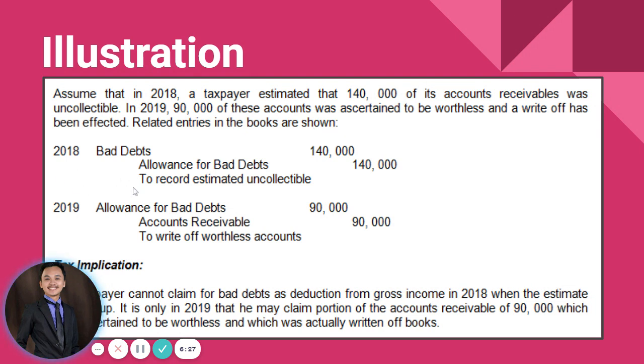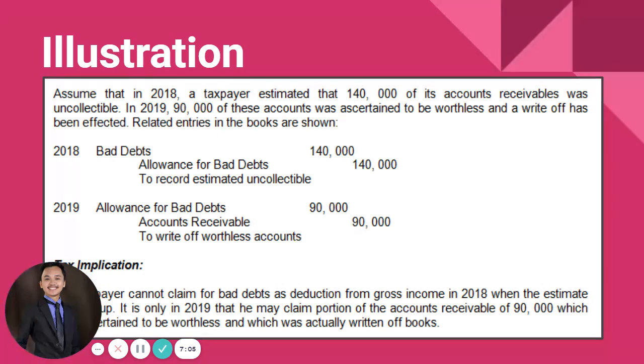So in 2018, there is an entry debit to bad debts and credit to allowance for doubtful accounts or bad debts for 140,000 to establish your estimated uncollectible. And then in 2019, 90,000 of your allowance for bad debts was actually considered as worthless. So you write it off. So the entry, you're writing off your worthless account: debit allowance for bad debts and credit accounts receivable for 90,000.